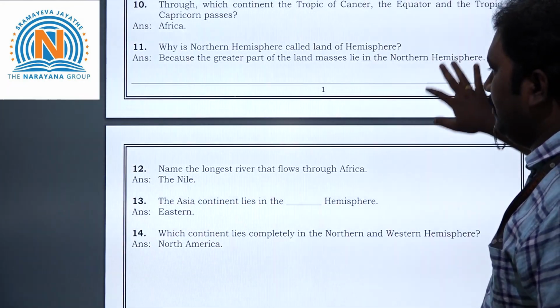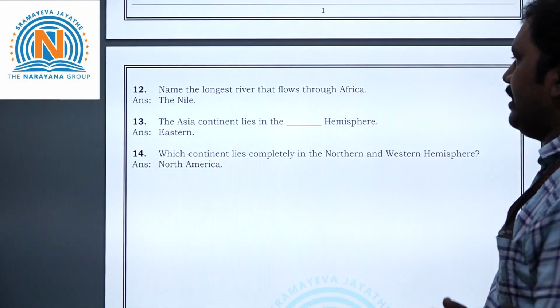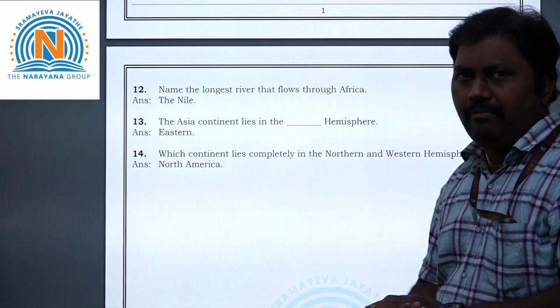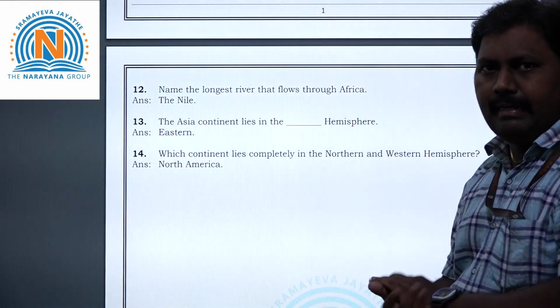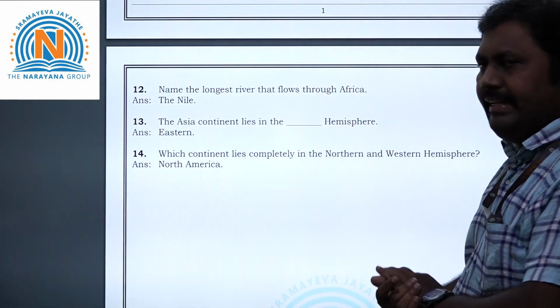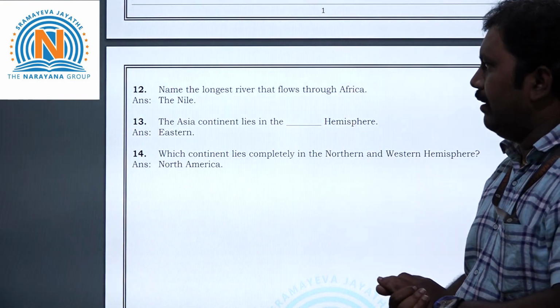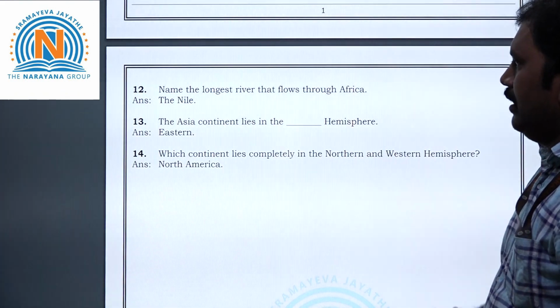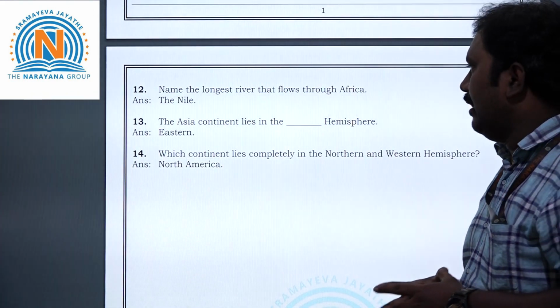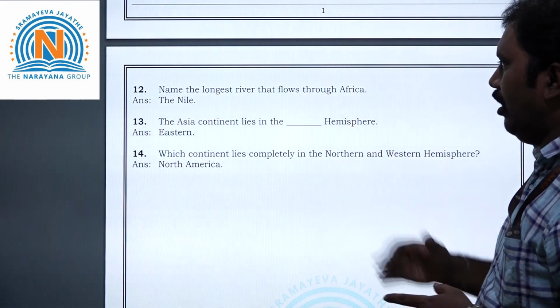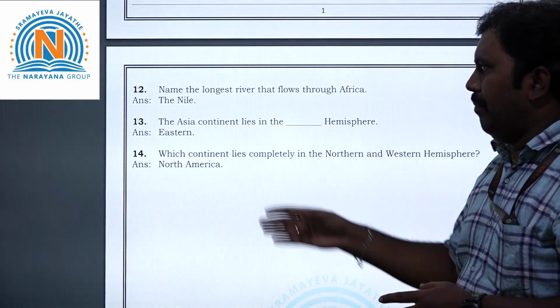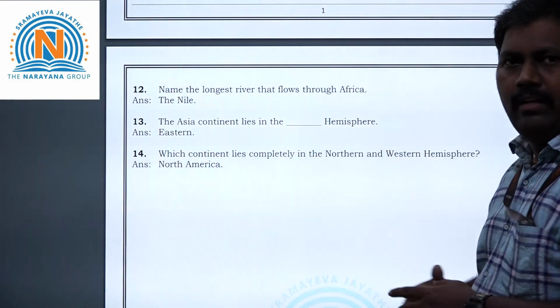Next, 12th question, children. Name the longest river that flows through Africa. The answer is the Nile, which is located in Egypt, that means in the African continent. Next, 13th question. The Asian continent lies in the dash hemisphere. Already we discussed this in the first question also. The Asian continent lies in the eastern hemisphere.